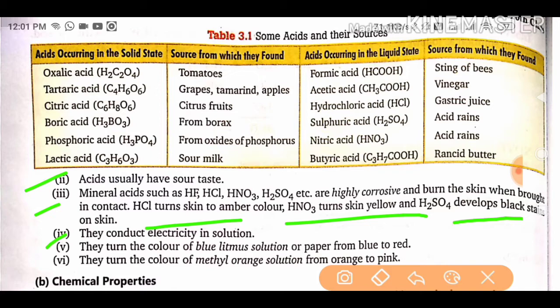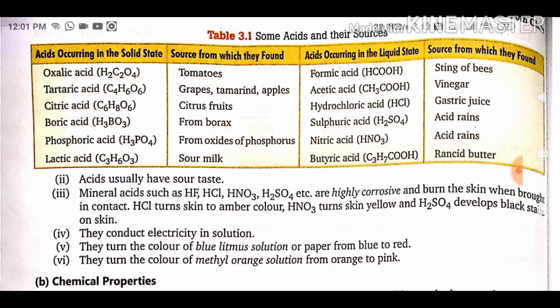They conduct electricity in solution. They turn the color of blue litmus solution or paper from blue to red. They turn the color of methyl orange solution to orange pink. And you have to read some acids and their sources, because this can be asked in exams: what are the different sources and their chemical formulas, etc.